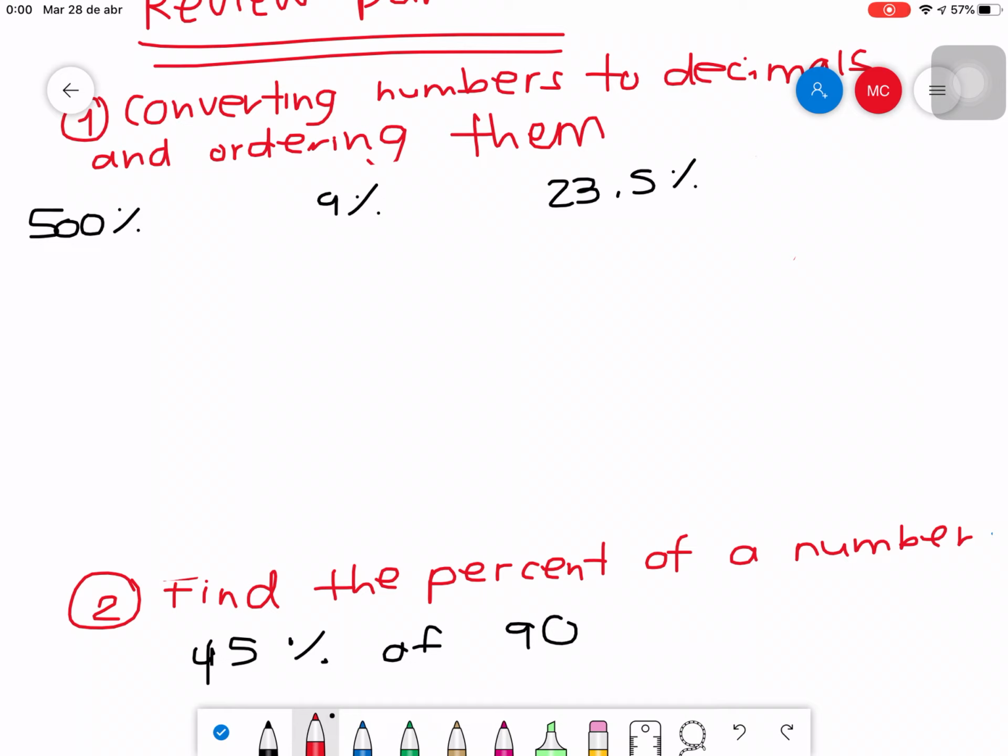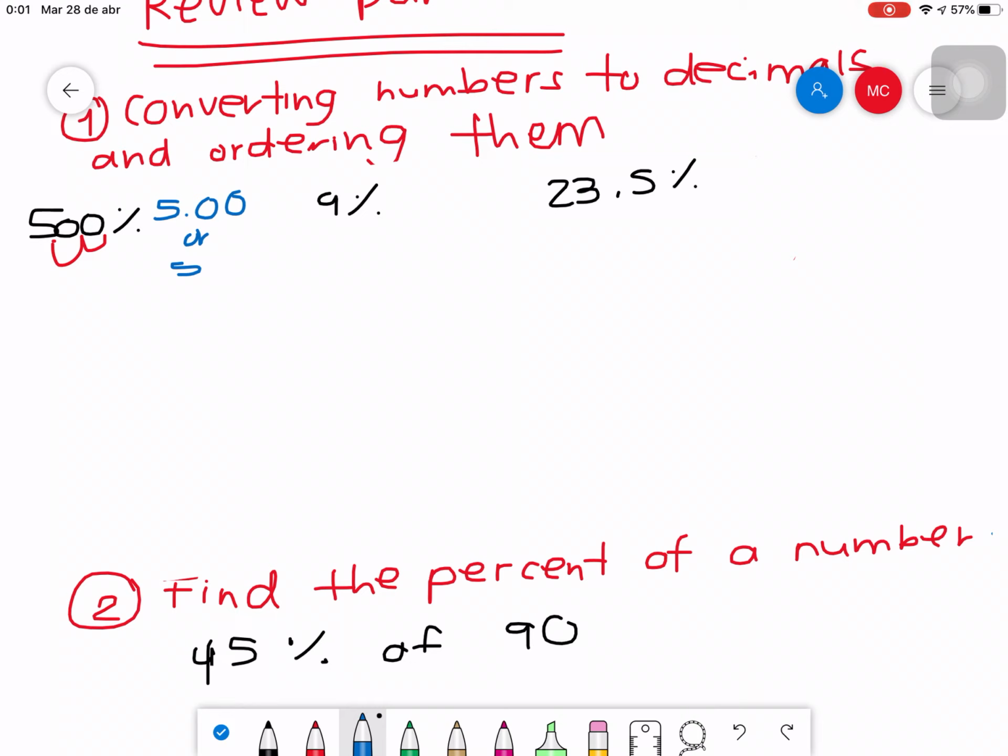When you don't see a decimal point, it should always be here. So I just move it 1 and 2 times, and then I place the decimal point there. And then 500% converted into a decimal will be 5.00, or just 5. That is exactly the same.